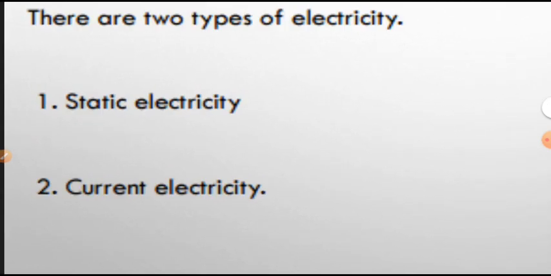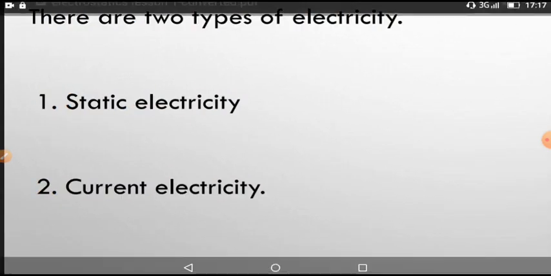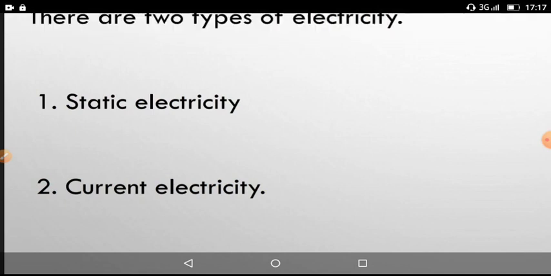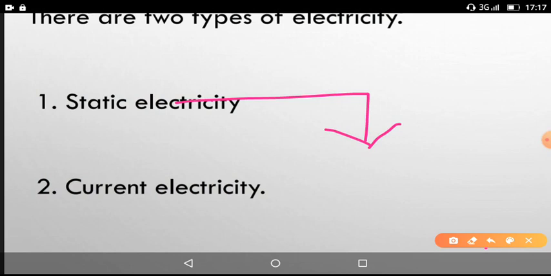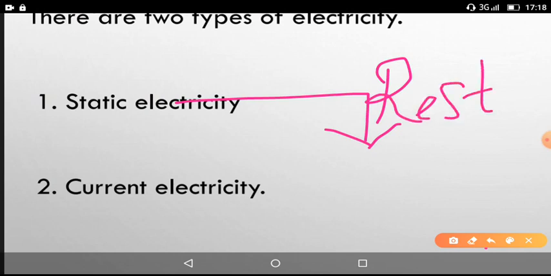Here we have two types of electricities. One is static electricity. The second one is current electricity. This is the static electricity. Static means which is at rest. So the electricity produced by the charged particles which are at rest, so that it will not move from one point to another point. This is the reason why this form of electricity is called static electricity.